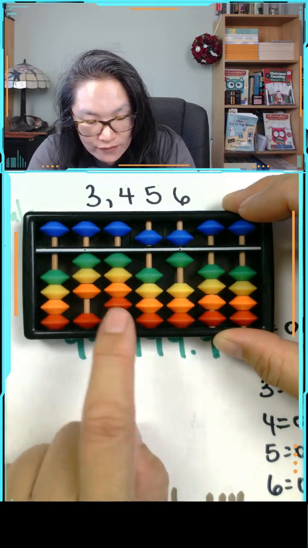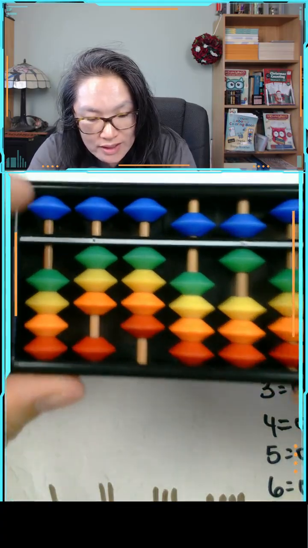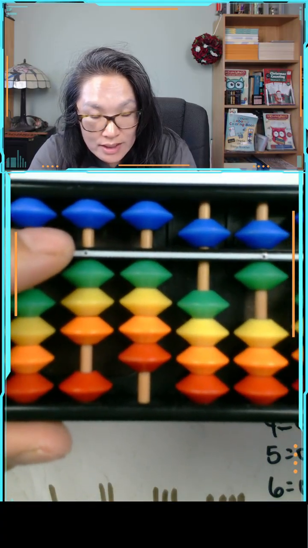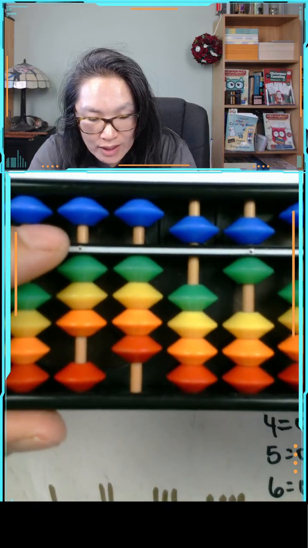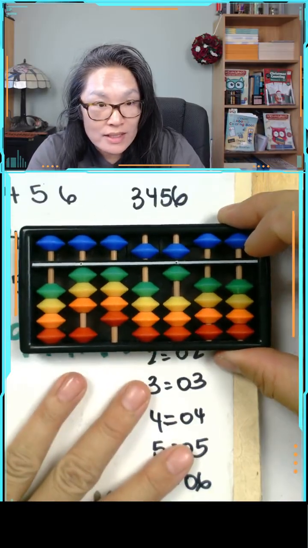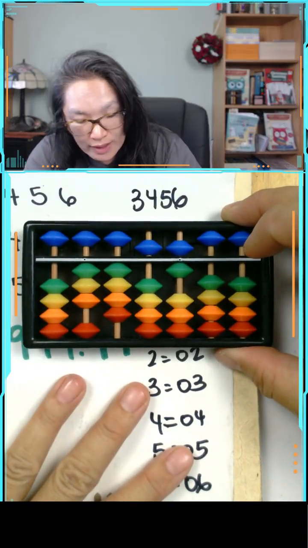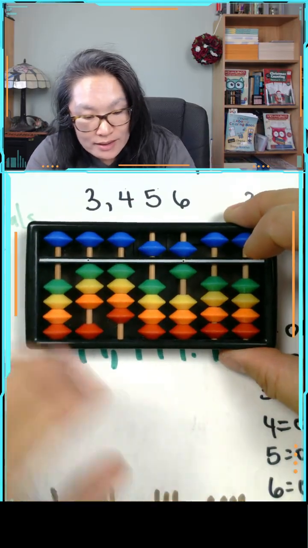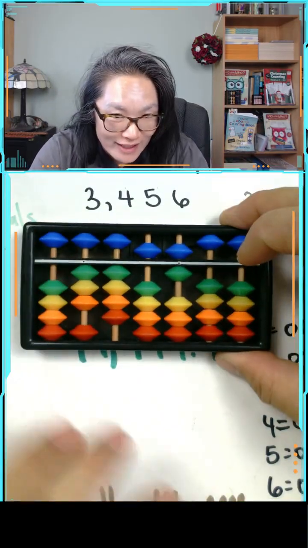So it's 3,456. You'll notice that there's another dot here. This dot here is another comma. That's another label. It's just like the comma when we write it, because it's difficult to see what the number was, right? So having a comma is kind of nice. That's why there's this label. I forgot the top bead.